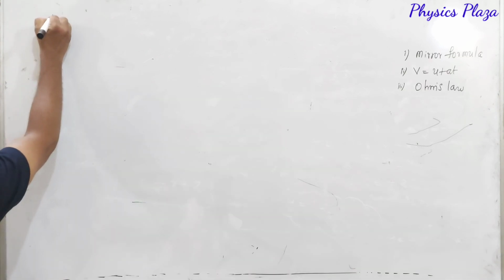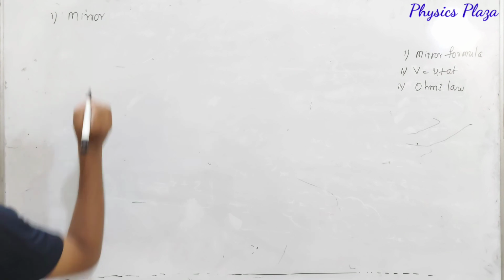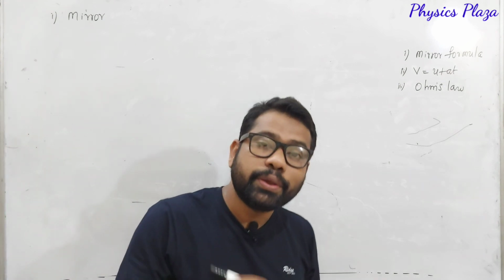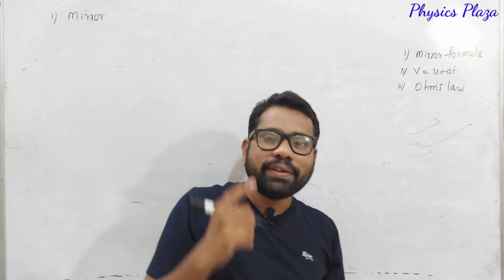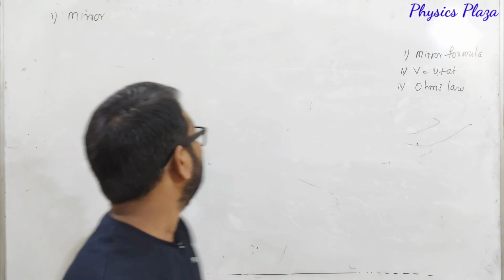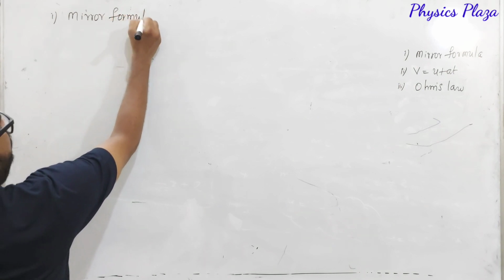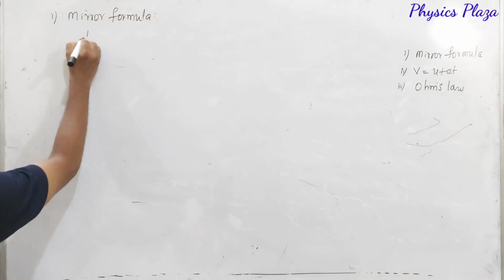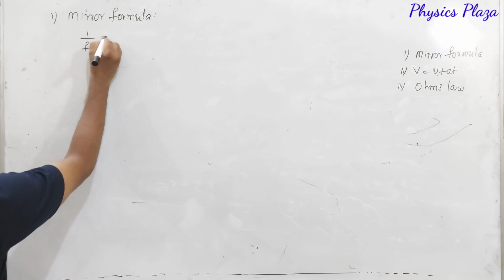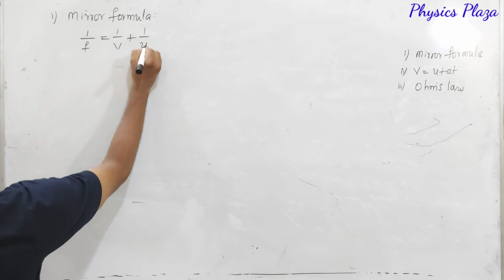First one is the mirror formula. Children, what is the mirror formula? Is it 1 by f is equal to 1 by v minus 1 by u? No, it is not that. 1 by f is equal to 1 by v minus 1 by u is the lens formula. Whereas for the mirror formula, it is 1 by f is equal to 1 by v plus 1 by u.